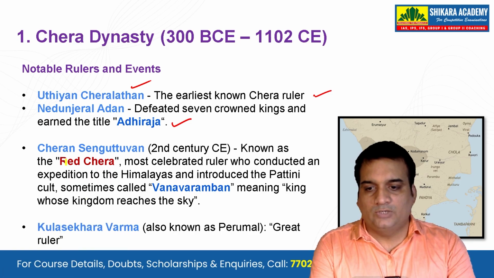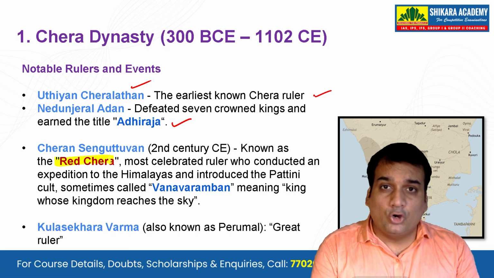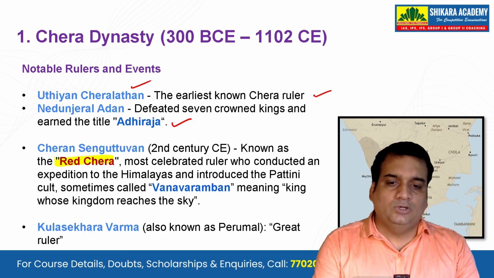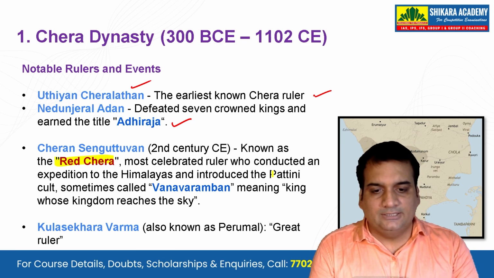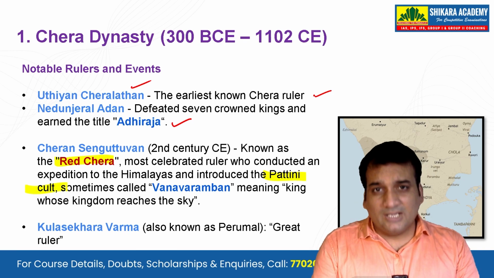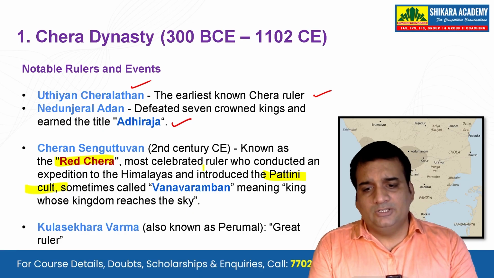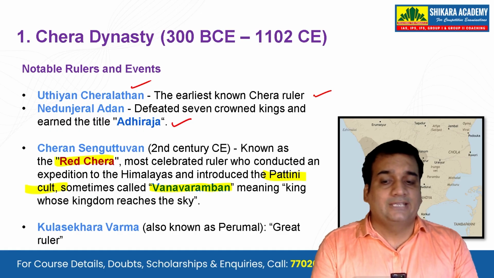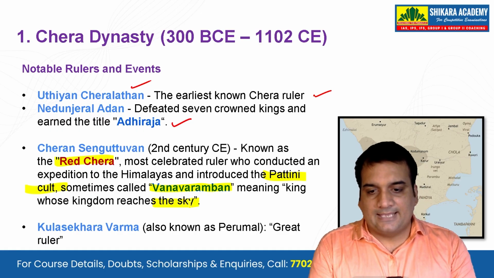He was also known as Red Chera or Good Chera, most celebrated, and he also is very famous for introducing the Pattini cult, where you worship Kannagi. And sometimes he is also known as Vanavaramban, that means king whose kingdom reaches the sky.